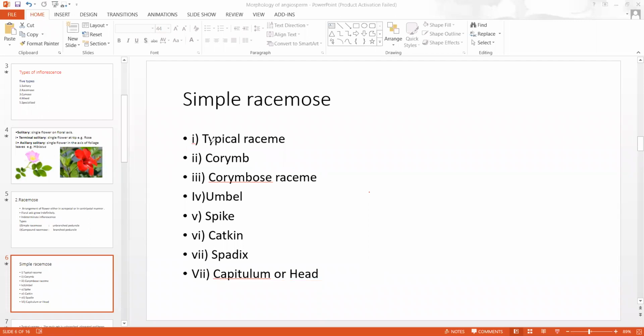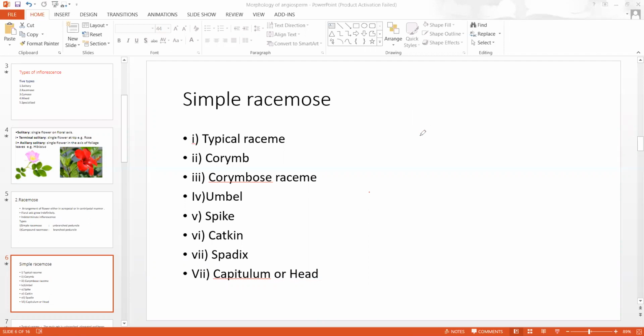In typical raceme, pedicellate flowers are arranged in acropetal succession. The flowers are pedicellate and they are arranged in acropetal succession.